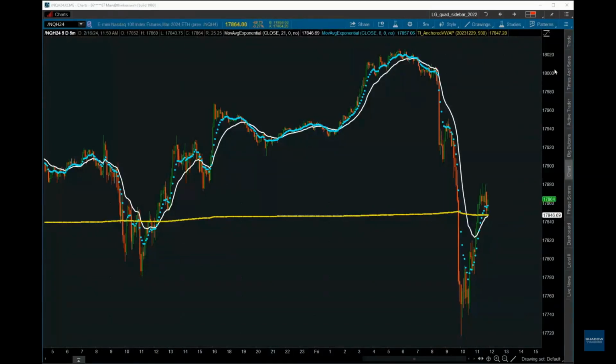What is the difference between the VWAP and the anchored VWAP? That's a good question. The VWAP, when I just say VWAP, is the volume weighted average price of the futures contract starting at midnight of that particular day. So it's the volume weighted average price from 12:01 a.m. for today, for instance. That's the VWAP.